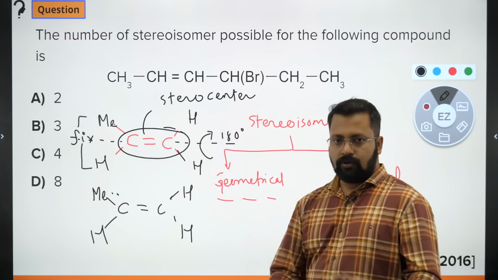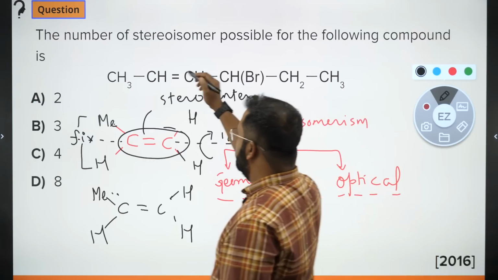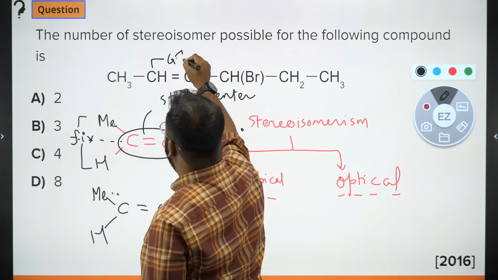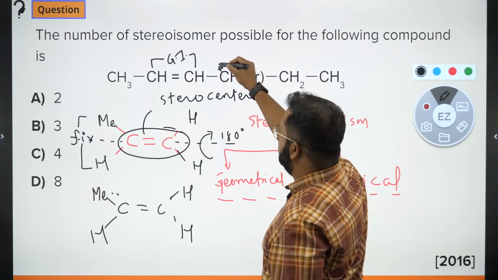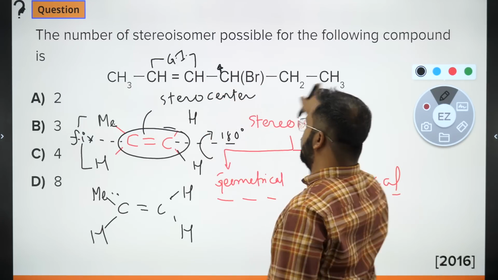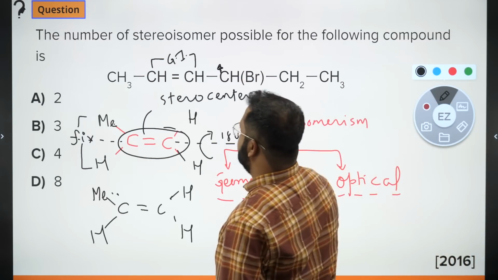Is there any difference? No. So this molecule will not show geometrical isomerism. But over here, this part will show geometrical isomerism, and this carbon is chiral. You can see it is attached to Br, H, this whole group and this whole group. All of them are different from each other. So this is a chiral center.